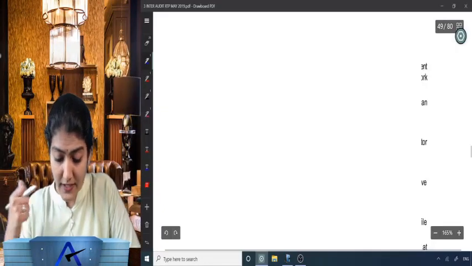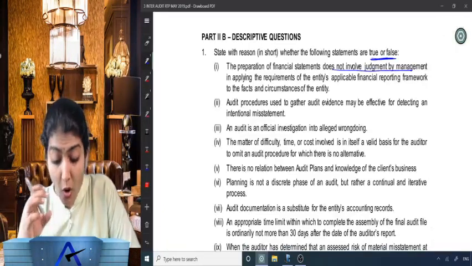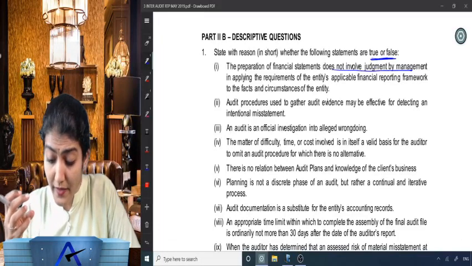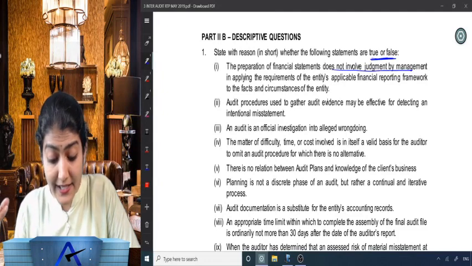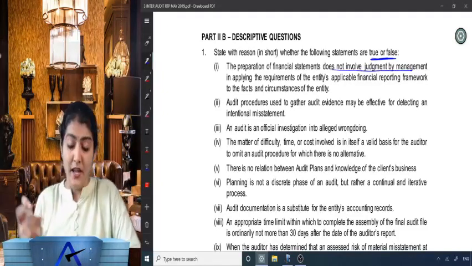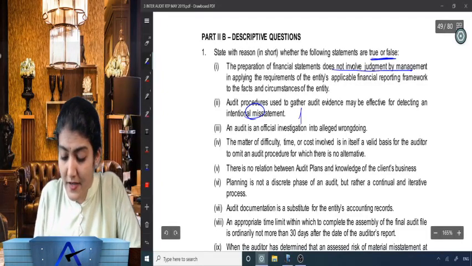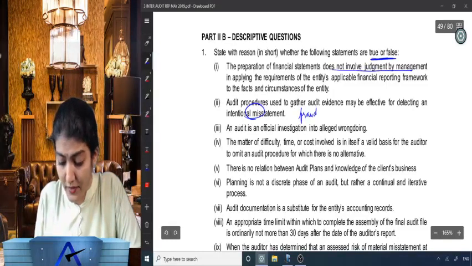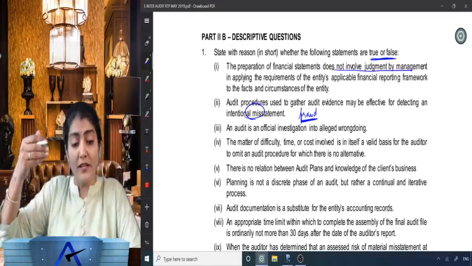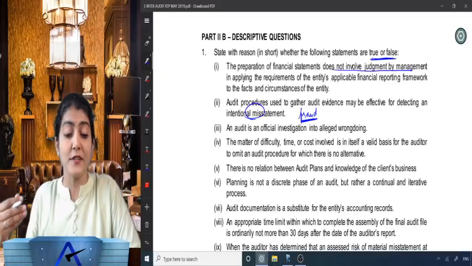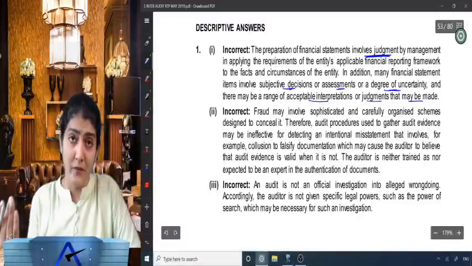Okay, right, so incorrect. Coming to the second one, audit procedures used to gather audit evidence may be effective for detecting an intentional misstatement. Intentional misstatement is nothing but a fraud. Will audit procedures which are effective in gathering audit evidence also be effective in detecting a fraud? No. Why no?